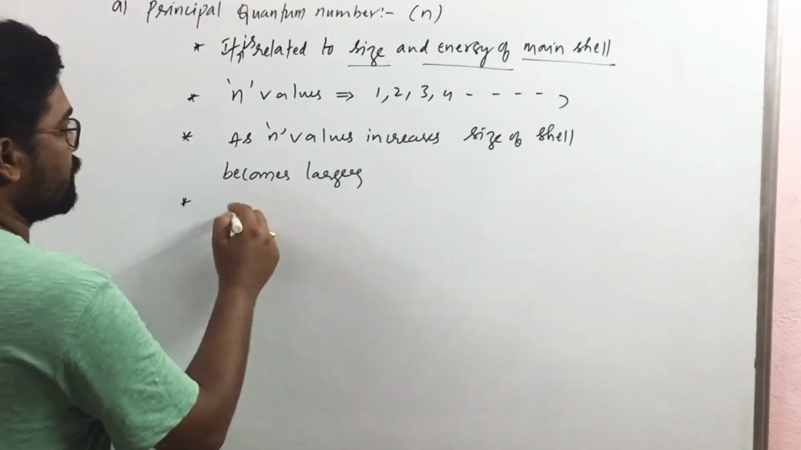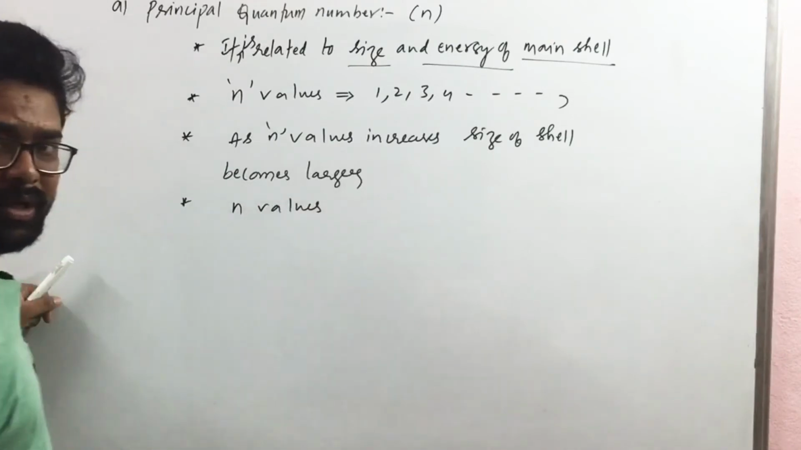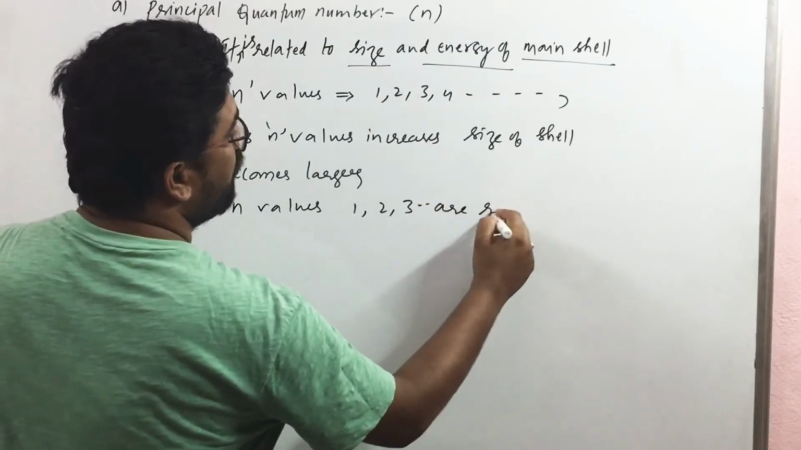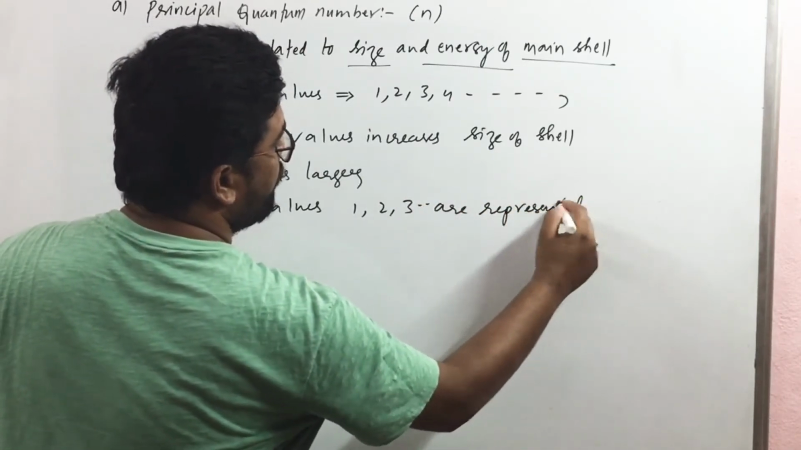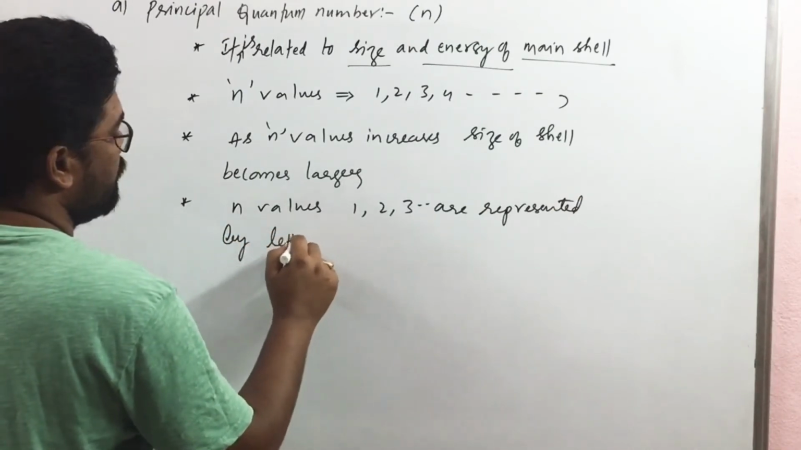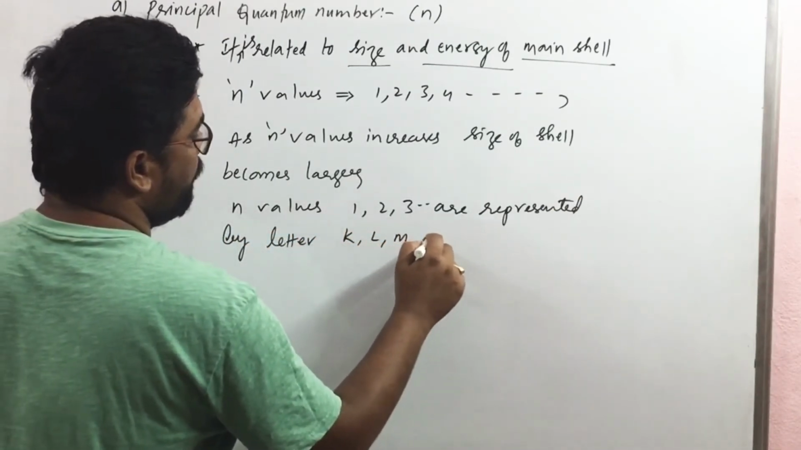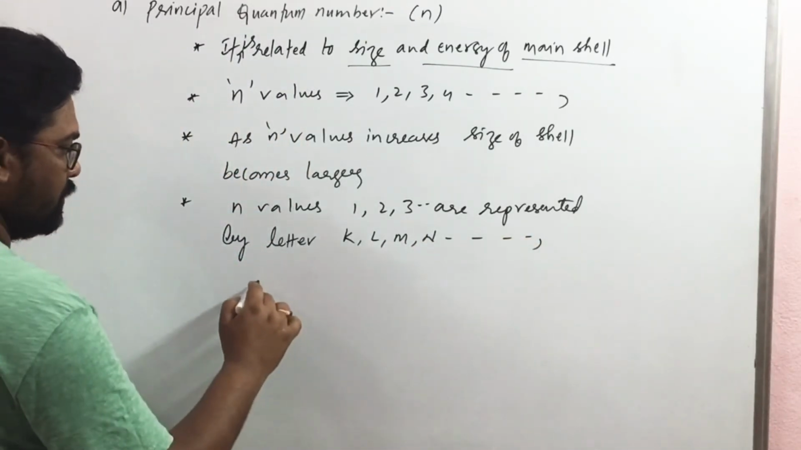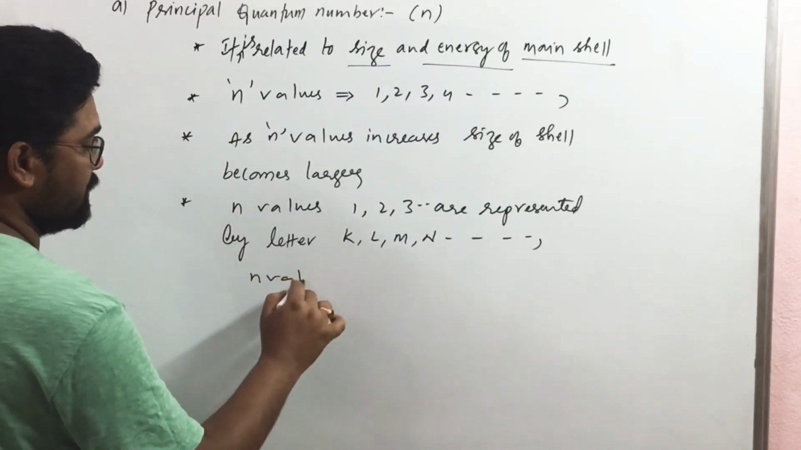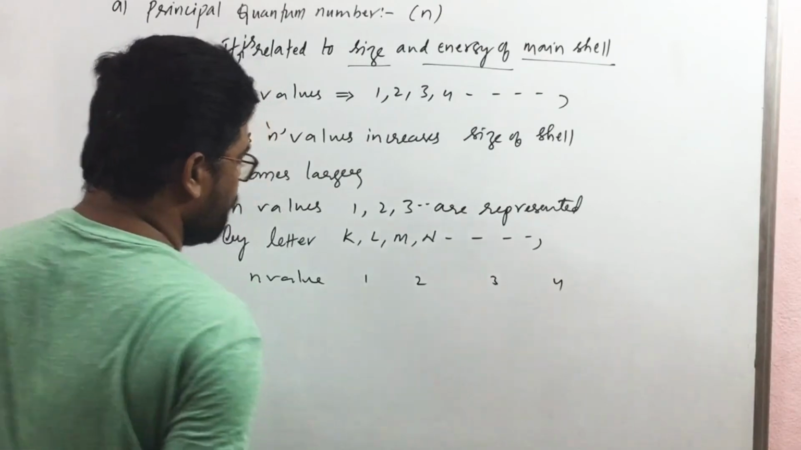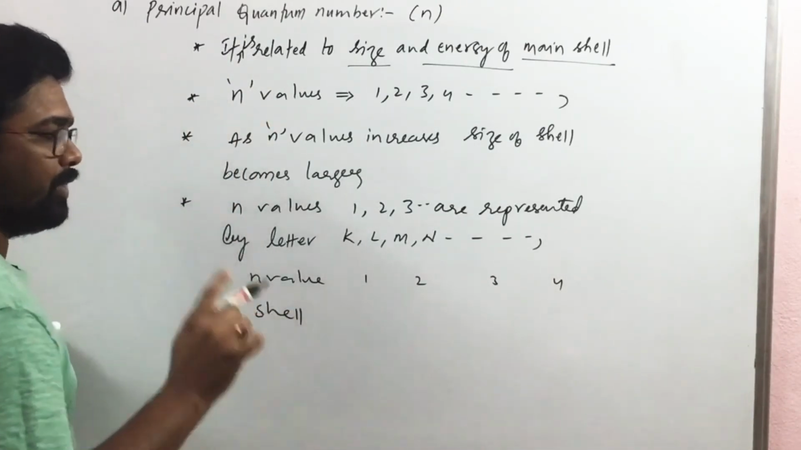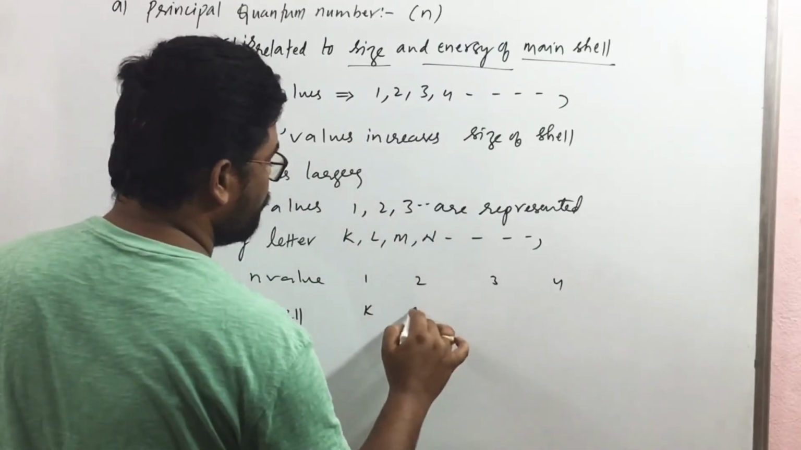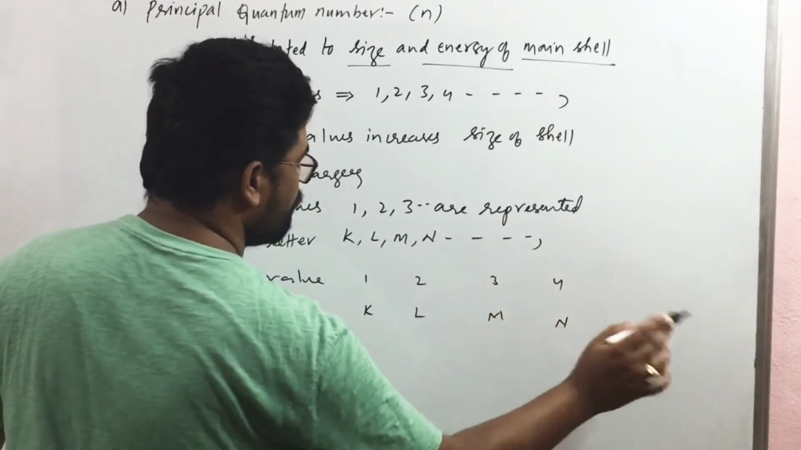Okay, and these n values, that is 1, 2, 3, 4 and so on, are represented by letters K, L, M, N, and so on. That means for each n value there is one main shell. So for each n value there is one main shell. If n is equal to 1, it is K shell. If n is equal to 2, L, M, N, and so on.